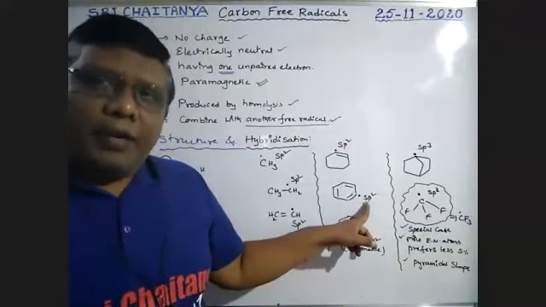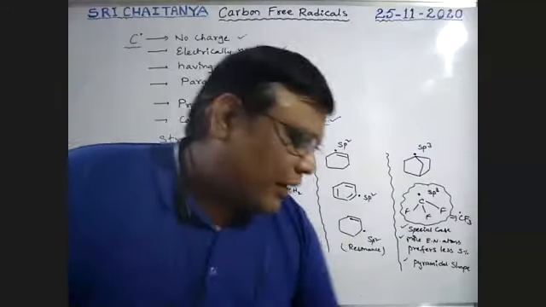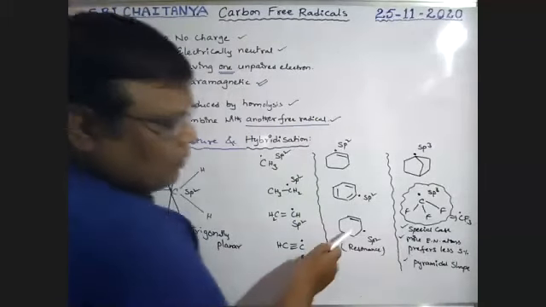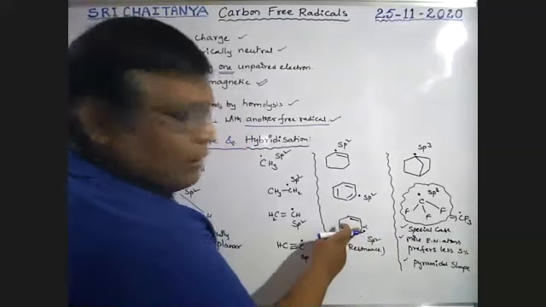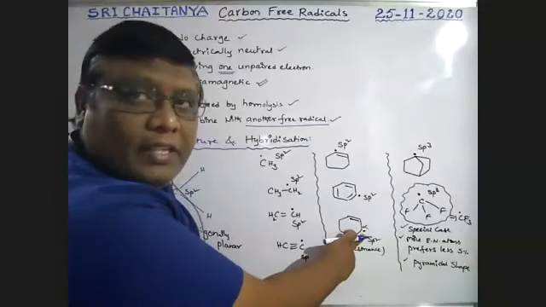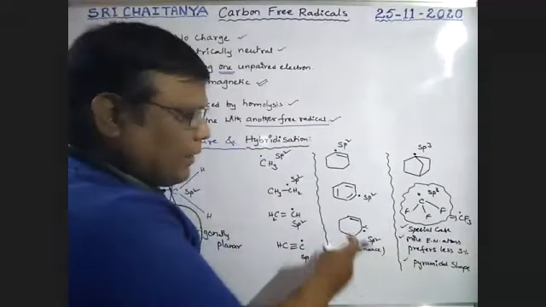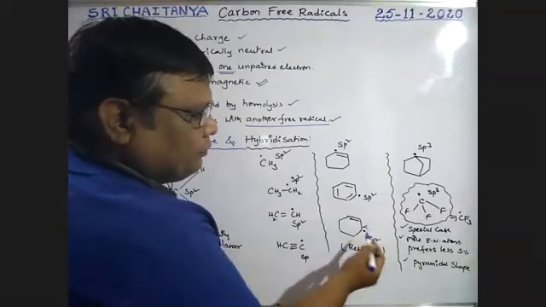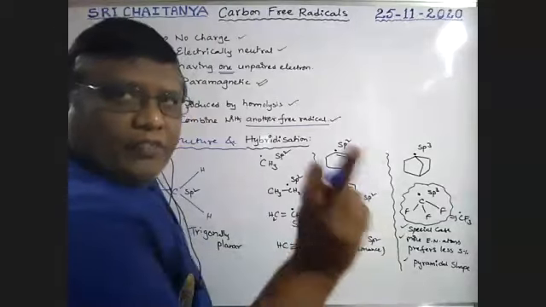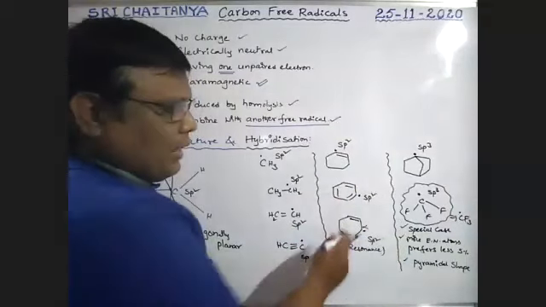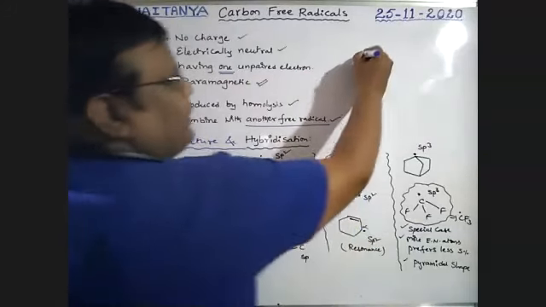Please keep in mind, hybridizations are asked in your exams. It is very, very important. See here, it is double bond, and this is the alpha carbon. A free radical at the alpha carbon is in resonance. Because of resonance, this free radical is sp2 hybridized. Even though generally we feel it as an sp3 carbon, this carbon free radical is sp2, so resonance is possible. See here, I am writing the resonance here.